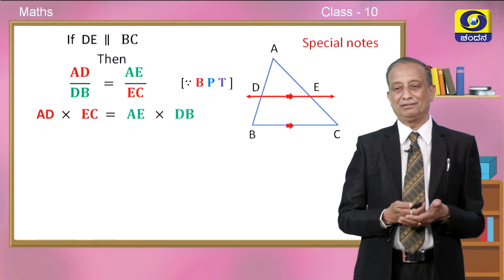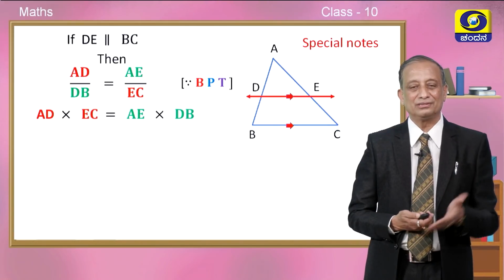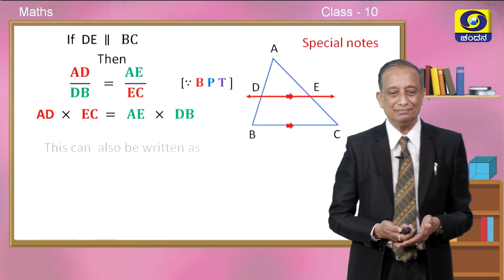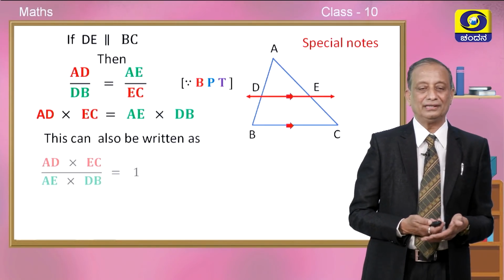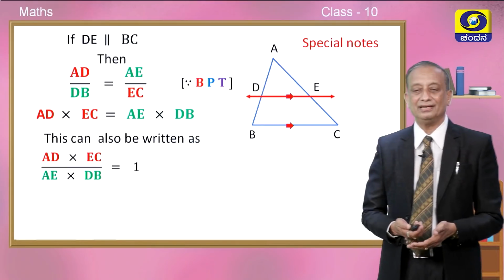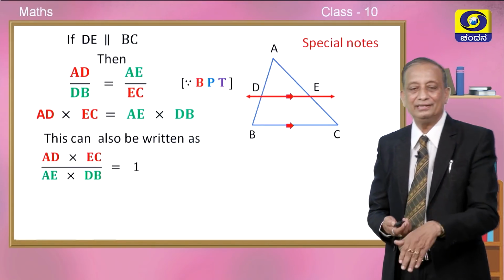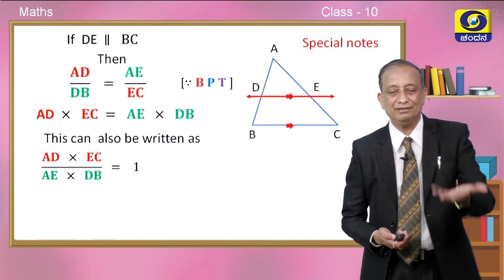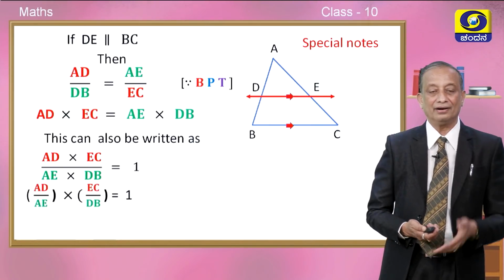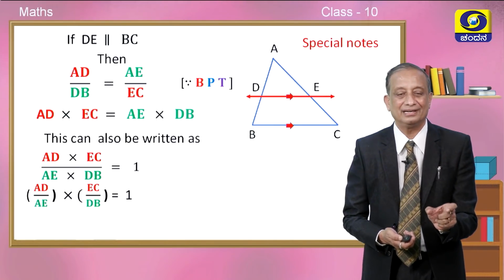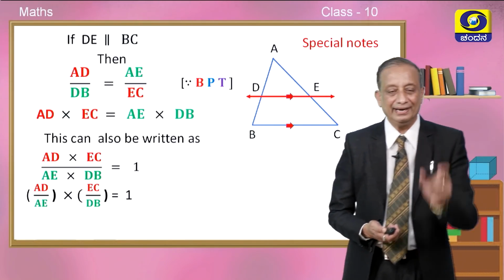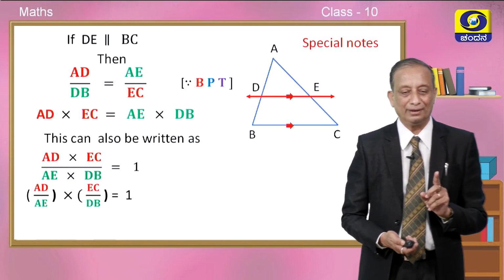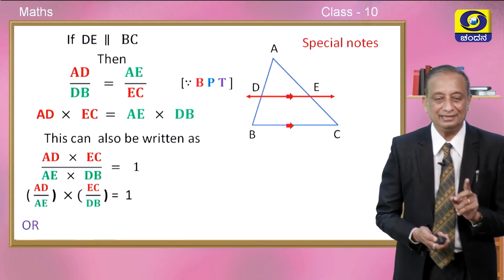So, on cross multiplication, see the same result, how it looks. If you cross multiply, it is AD into EC is equal to AE into DB, or this can also be written in so many ways. AD into EC divided by AE into DB is equal to 1 because both of them are equal. You can see the previous line, or we can write it separately also, children, like this. In this fashion also you can write AD upon AE into EC upon DB is also equal to 1, or finally we can write it like this.